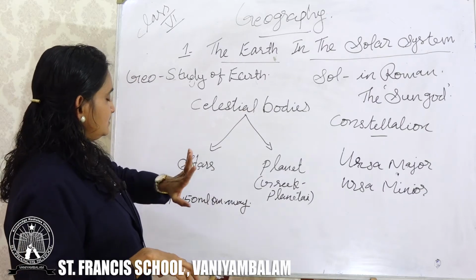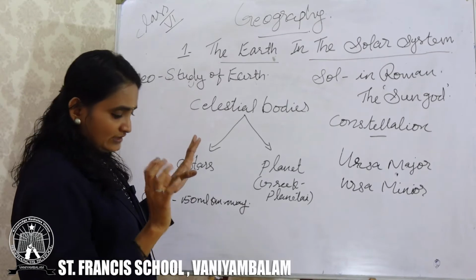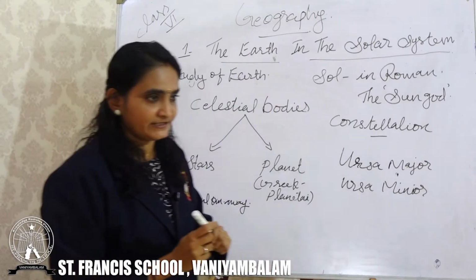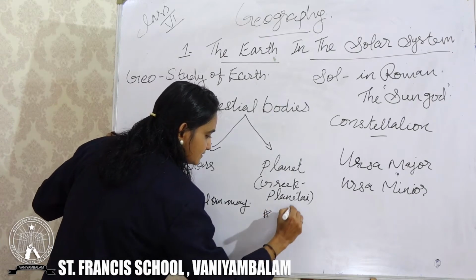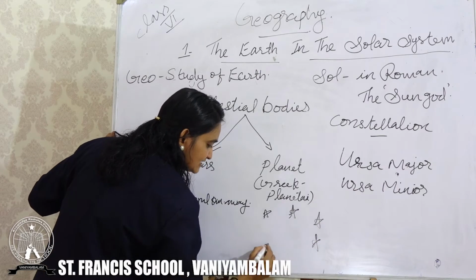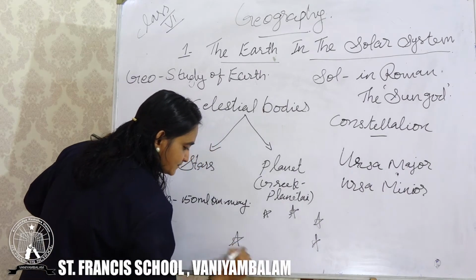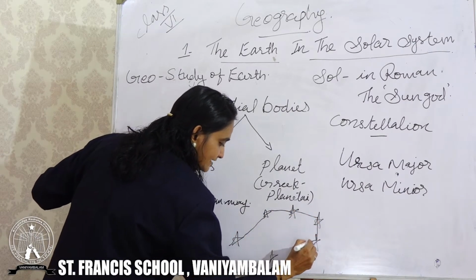Now we learned there are some stars, isn't it? When these stars are standing together and form some kind of pattern, you can see some pattern. While you are connecting them with a line, these stars form some kind of pattern.